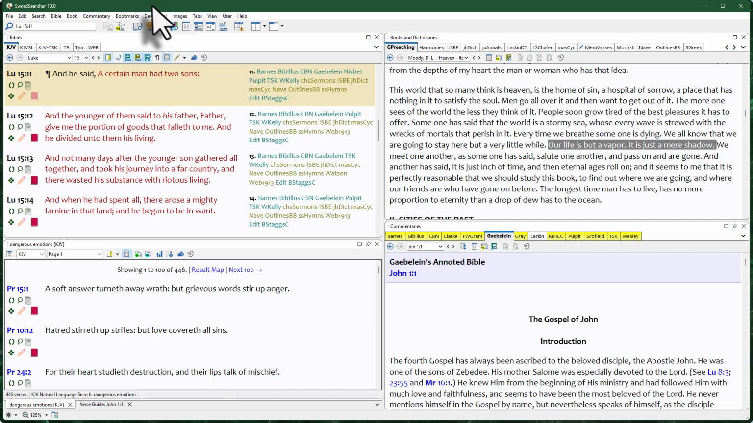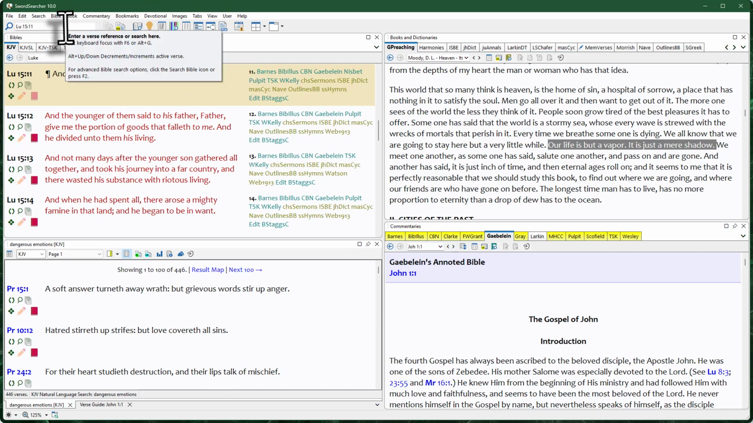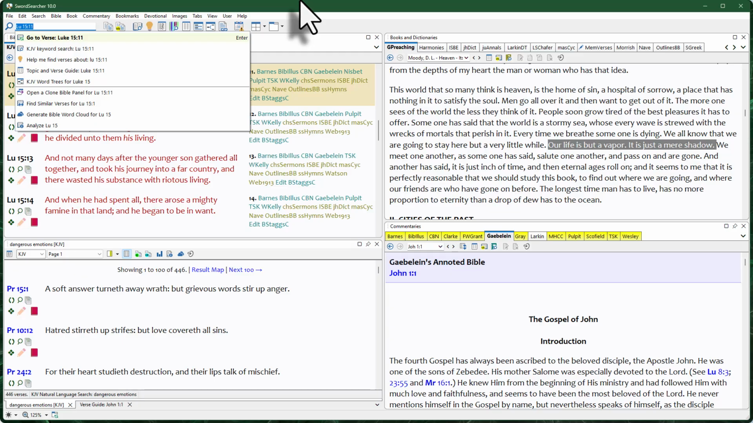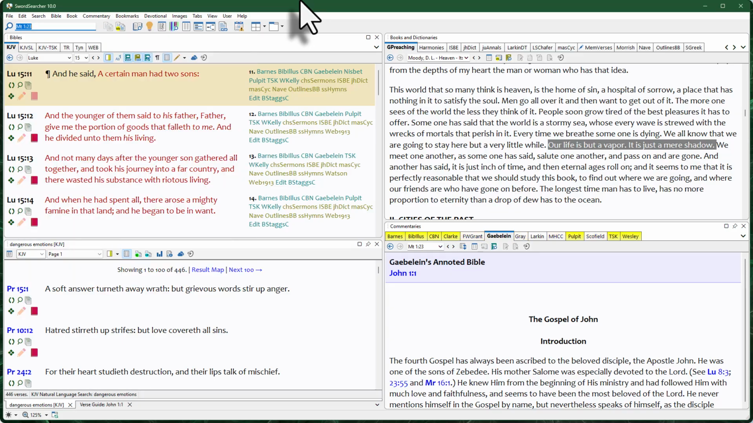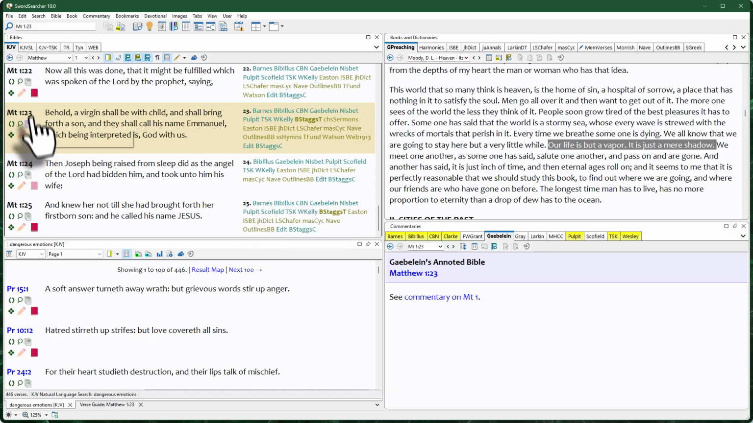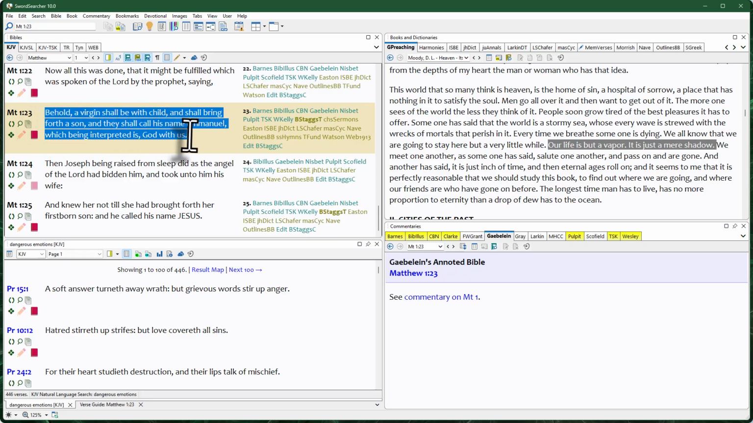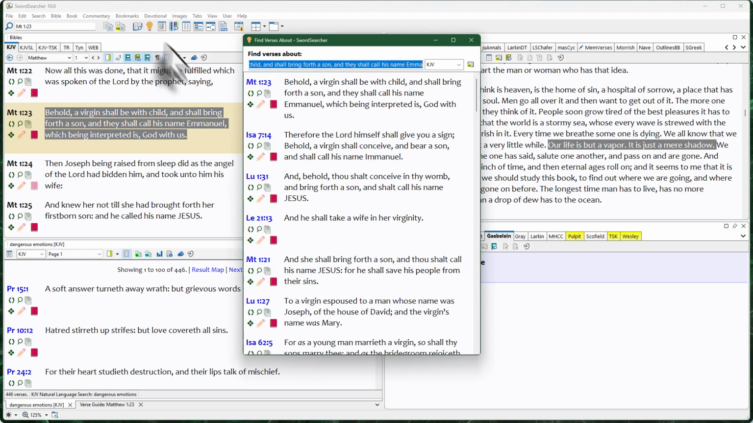All right, now one final demonstration. Let's go to Matthew 1:23. So here's Matthew 1:23. In verse 22, it says that this was spoken by the prophet. So this is an allusion or a quote to an Old Testament verse. Well, there's a really good way to find out which verse. I'm just going to mark this text again, and I'm going to drag it to the light bulb.